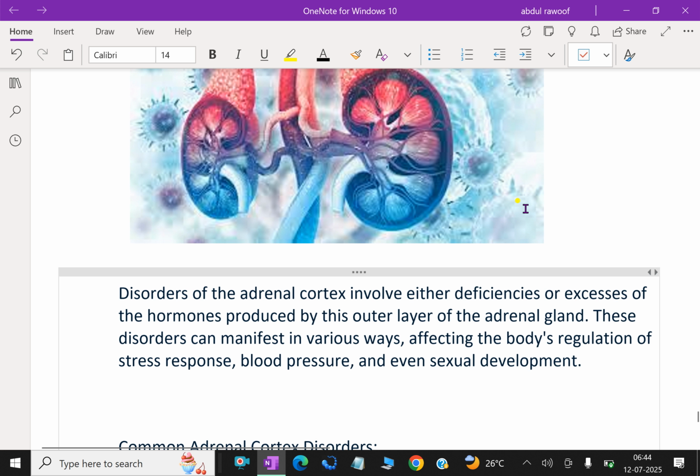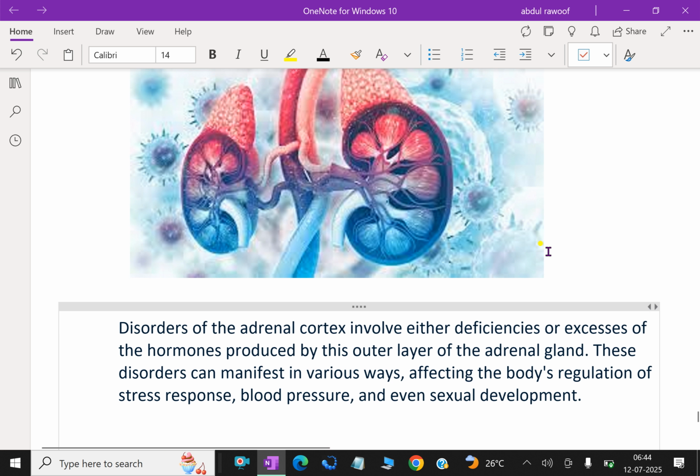Disorders of the adrenal cortex involve either deficiencies or excess of the hormones produced by this outer layer of the adrenal gland. These disorders can manifest in various ways, affecting the body's regulation of stress response, blood pressure, and even sexual development.